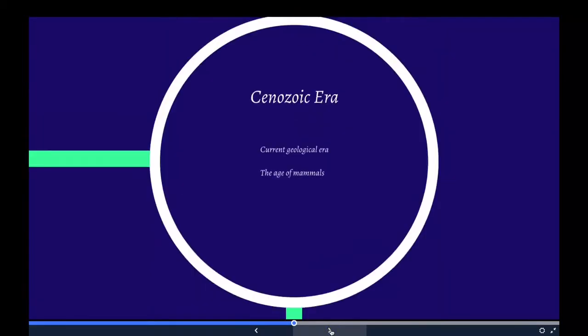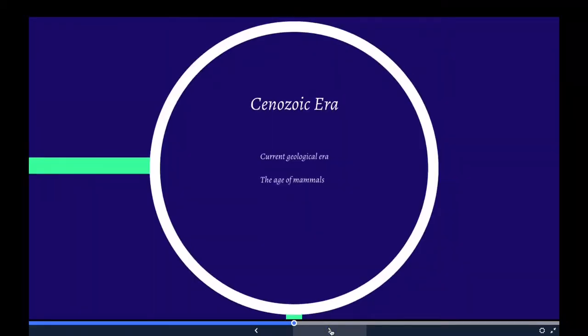And finally, we have the Cenozoic. The Cenozoic era is the current geological era, covering the period from 66 million years ago to the present day. The Cenozoic is also known as the Age of Mammals because of the large mammals that dominate it. The continents also moved into their current positions during this era.